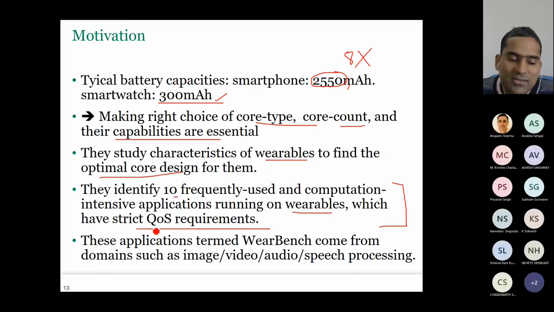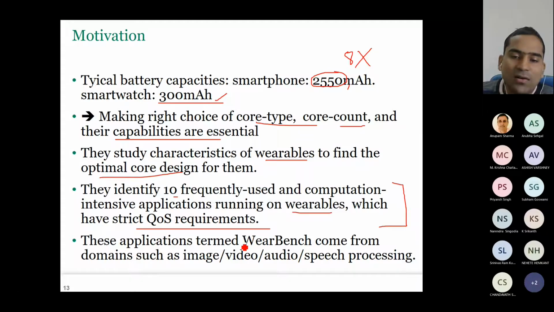Yeah. So because it is a directly user-facing application, right? You can't say that okay, the result will come 5 minutes late. It's not possible. You have to give the result immediately, if somebody is using it to navigate and so on. I don't like smartwatches and so much electronics, but people who are using it are paying for it, they're purchasing it, so they need instant services. So it has very strict QoS requirements. And anything which is user-facing, that means the user is directly using it, has a high QoS requirement.